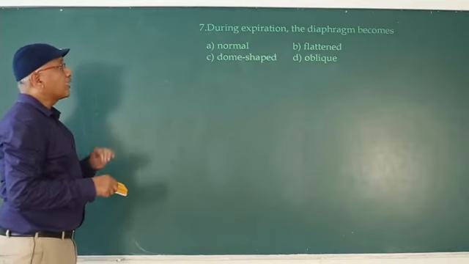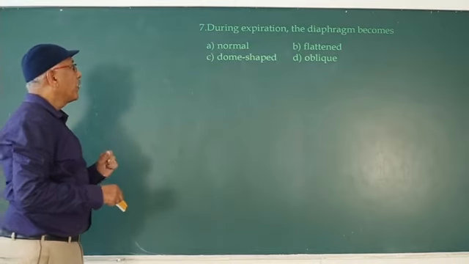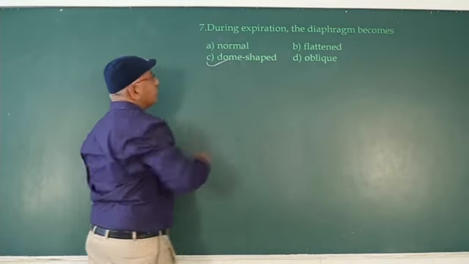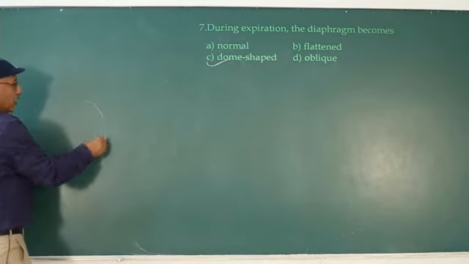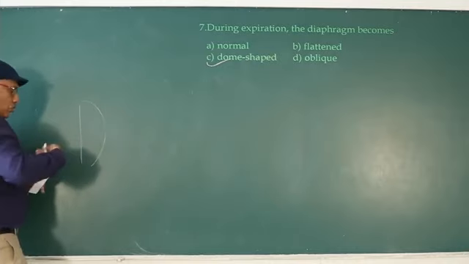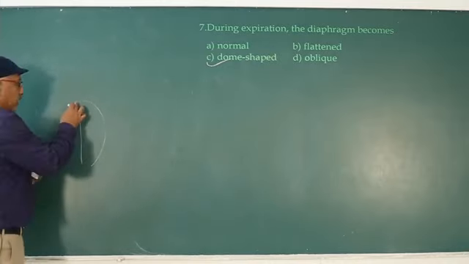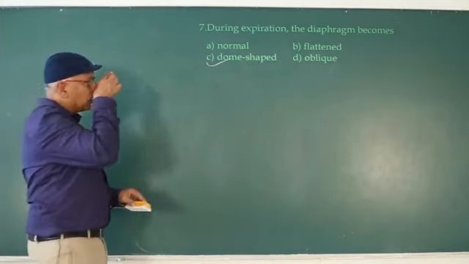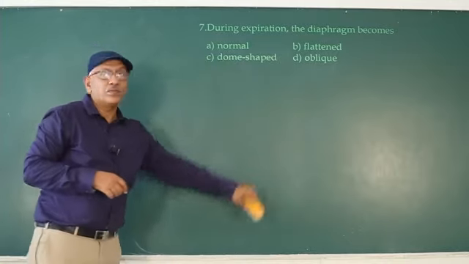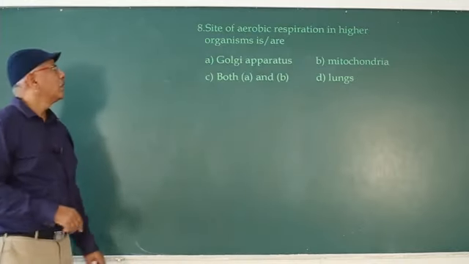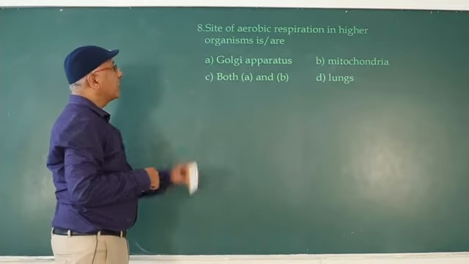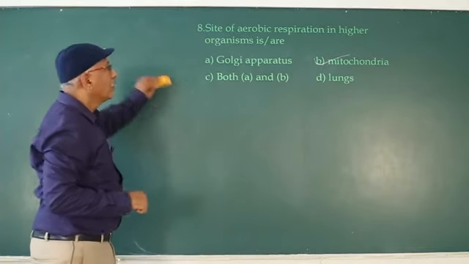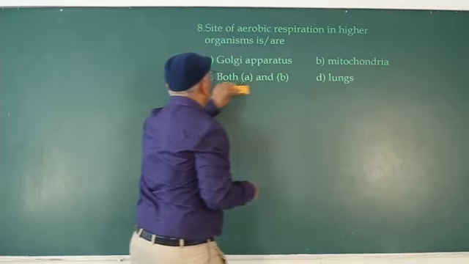Next one. During expiration, the diaphragm becomes dome shaped. During inspiration, the dome shaped diaphragm becomes flattened, so thoracic cavity increases. During expiration, the flattened diaphragm becomes dome shaped, so thoracic cavity decreases. Site of aerobic respiration in higher organisms is mitochondria.